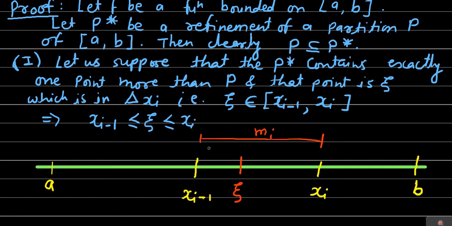Okay, infimum is mi. Let us suppose that the infimum of the function f on the subinterval xi minus 1 to xi, from here to here, is omega 1.